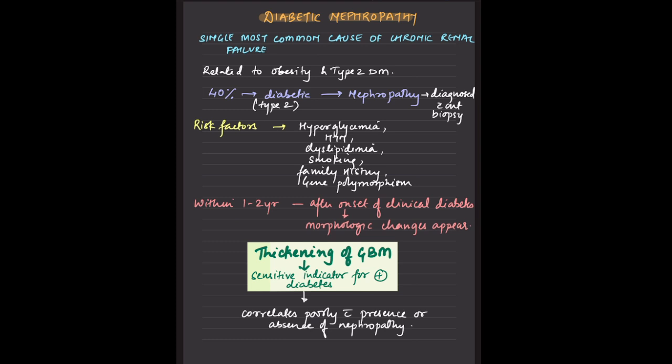And I am discussing this with you all, as I personally feel this is a very important topic, and I have picked up certain things from Harrison and made my notes so that it is useful for all of you. There is thickening of the glomerular basement membrane, which is the most sensitive indicator for diabetes. It correlates poorly with the presence or absence of nephropathy, but when the MCQ says the sensitive indicator, it is the thickening of the glomerular basement membrane. We shall see why there is thickening: it is because of the advanced glycation end products that have accumulated.